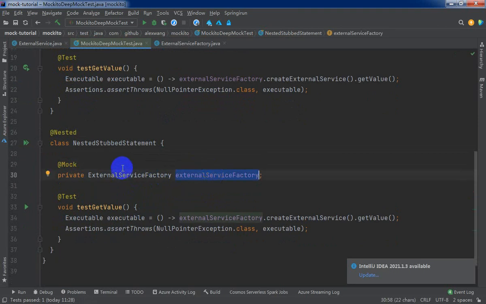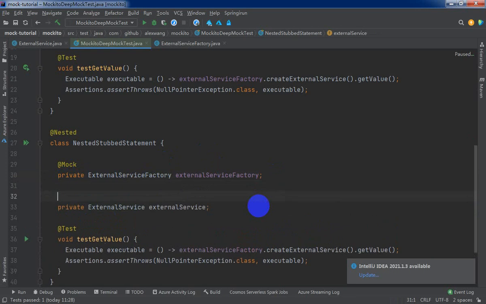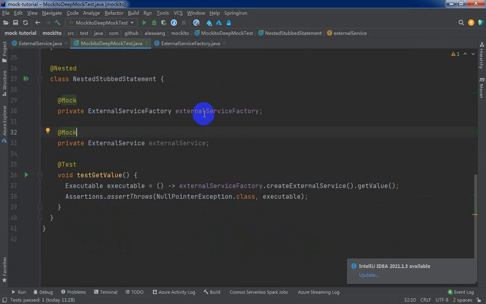We use the mock annotation to create it, and now we also need to mock another object, that is the external service. All right, external service and mock annotation. Okay, so far the external service factory is not null, and the external service is not